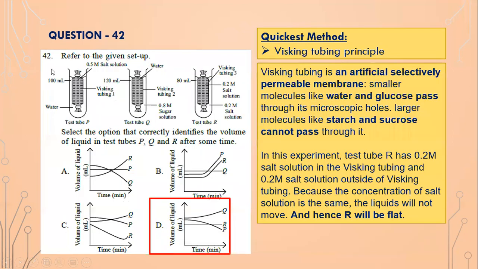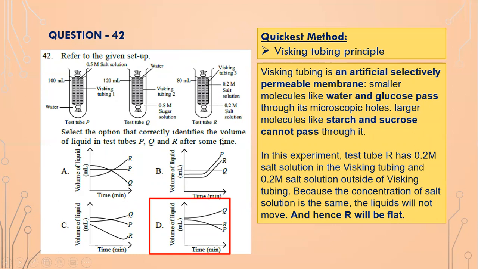So next one, 42, refer to the given setup. Okay, so there is a whisking tube inside of a test tube, and in the first there is 100 ml of water and 0.5 M of salt solution inside the whisking tube. In the second, there is water inside the whisking tubing, and then 0.8 M of sugar solution in the test tube. And third one, there is 80 ml of 0.2 M salt solution in the test tube as well as in the whisking tubing, isn't it?